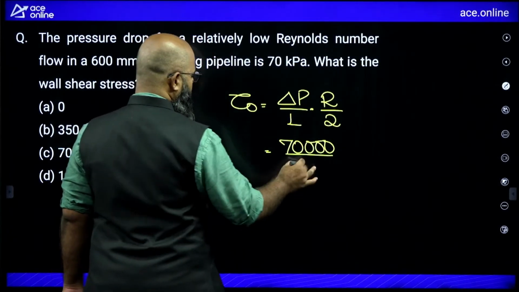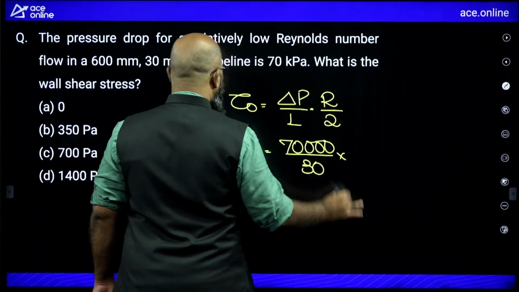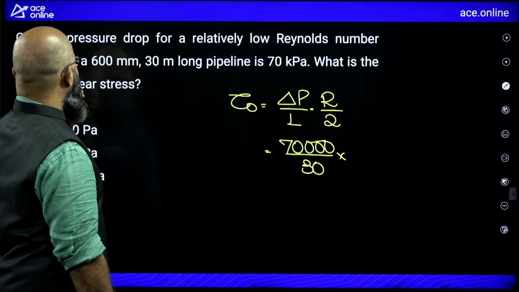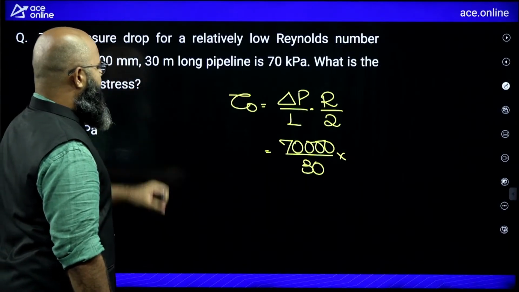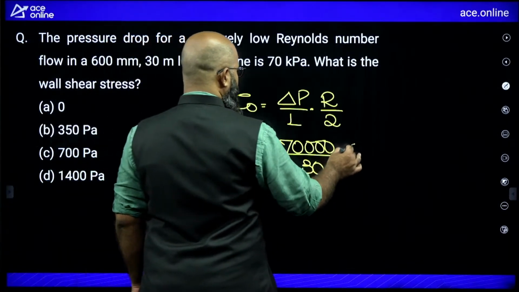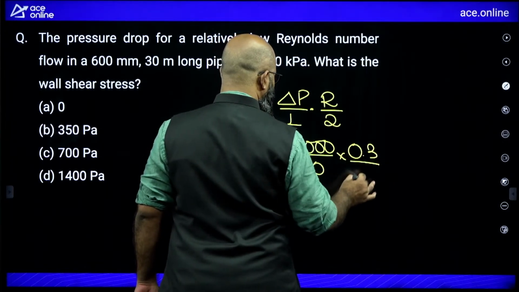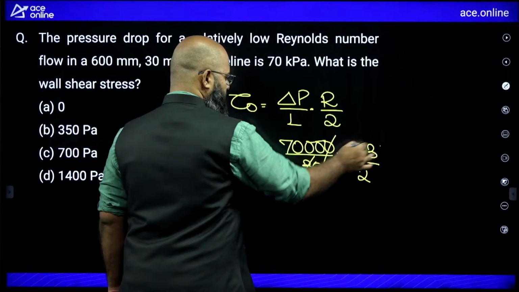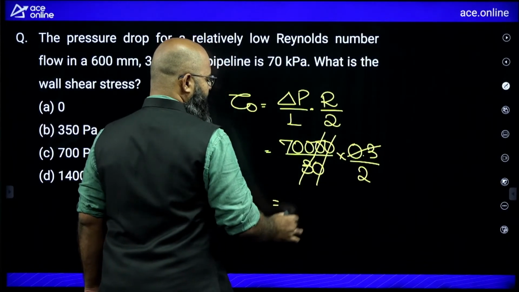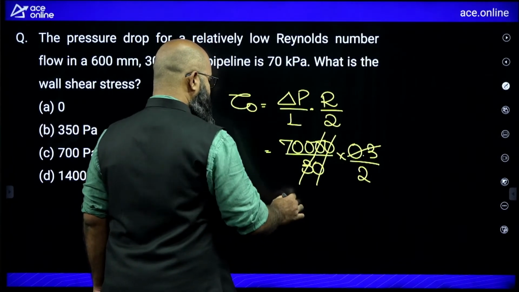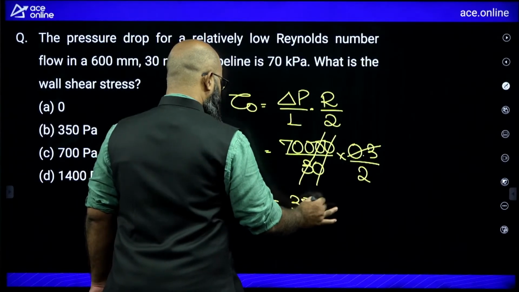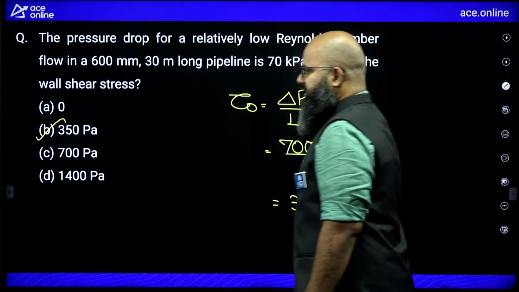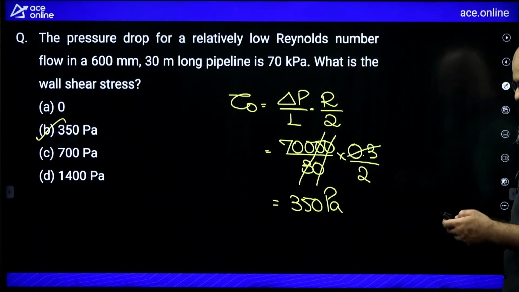Length over here is equal to 30 meter. R over here: now he's saying the diameter is 600 mm, that is 0.6 meter. So radius will be equal to 0.3 meter, divided by 2. It is 700 divided by 2, that is equal to how much? 350 Pascal. Very high value. Answer is 350 Pascal over here.